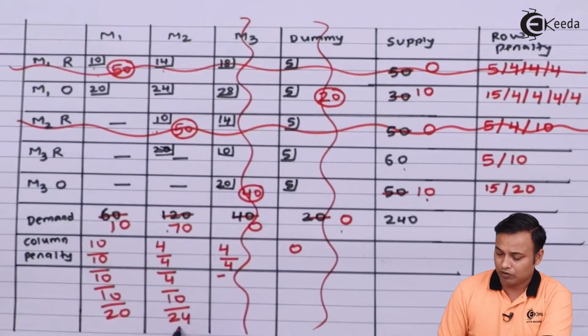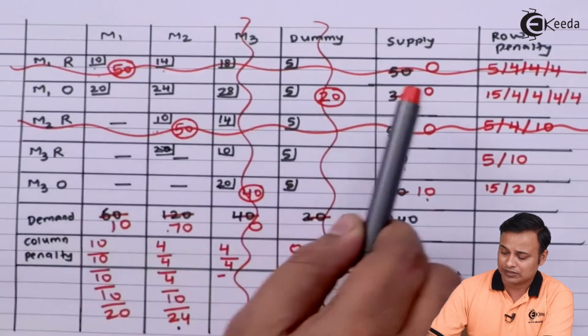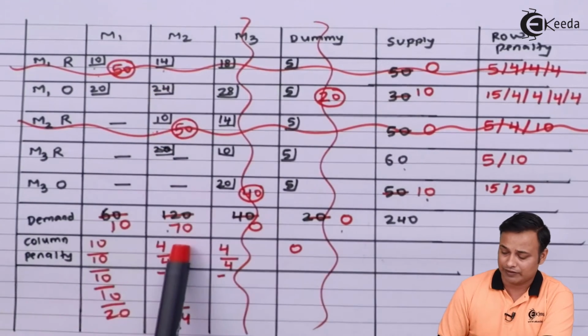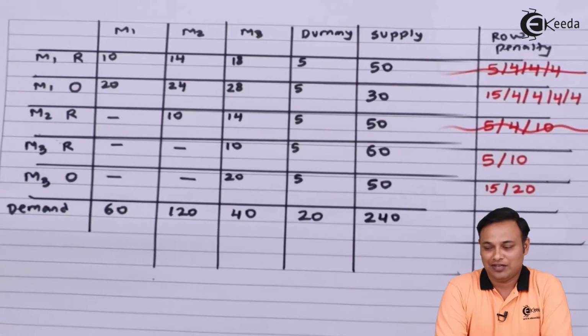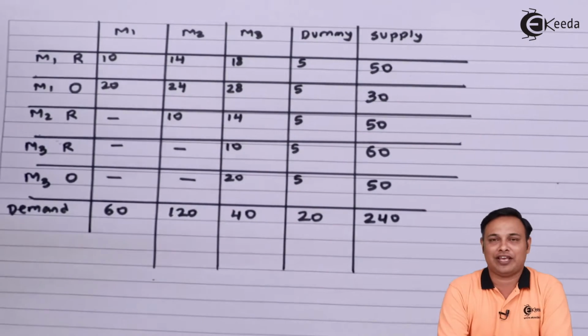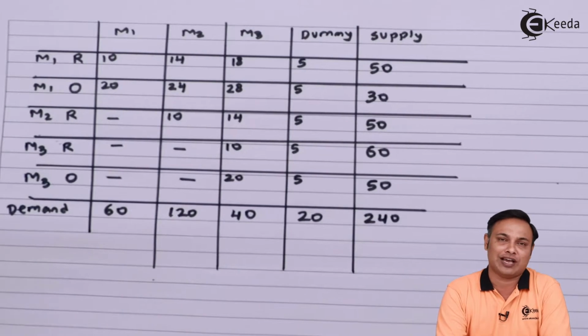So in 24, my lowest cost is 24, where the supply is 10 and the demand is 70. So I will supply 10 here. Now we have redrawn the whole table again with all the supply and the demand and the cost factors, and now we need to understand how to do the allocations here.